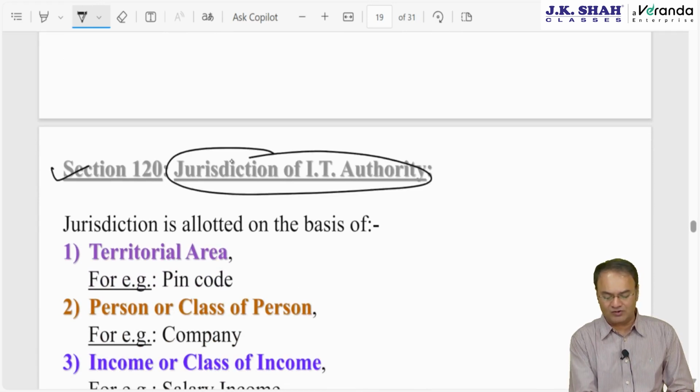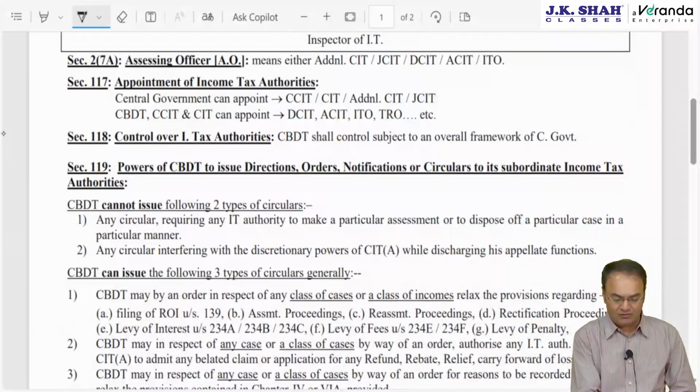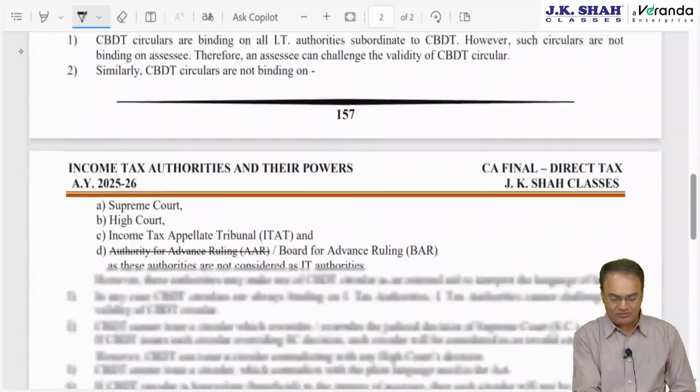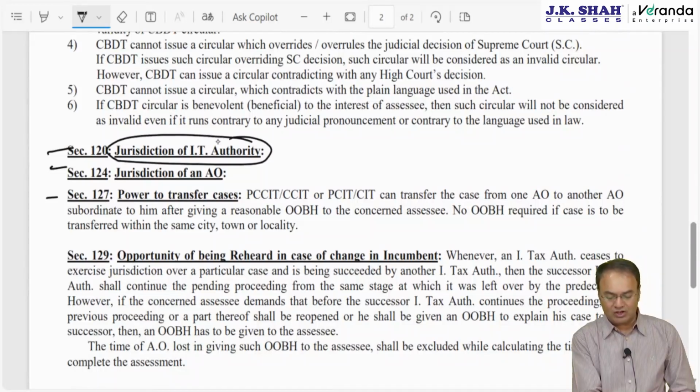Section 120, jurisdiction of income tax authority. In the note supplied to you, I have covered them in one line only. I have given only the title. Sections 120, 127 and 124 are unimportant. Jurisdiction of income tax authority.